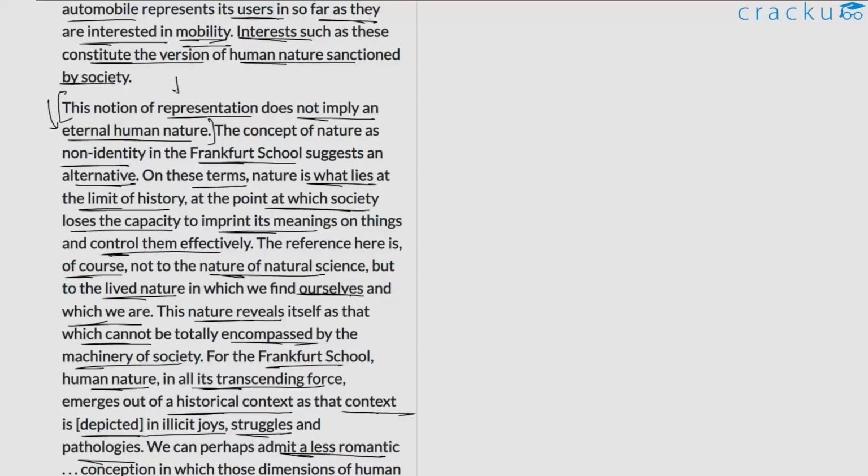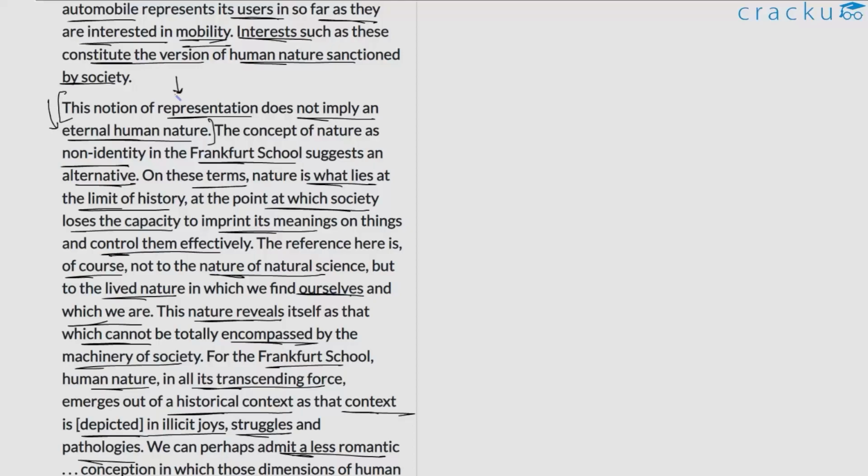So this notion of representation, what does it refer to? It refers to the earlier description that the author undertook about how the laws and customs and technology, how all of these institutions are definitely reflective of certain human interests. And this is exactly what the author is trying to do here. So in a way, he's trying to showcase that the interest in itself is not something that is fixed.